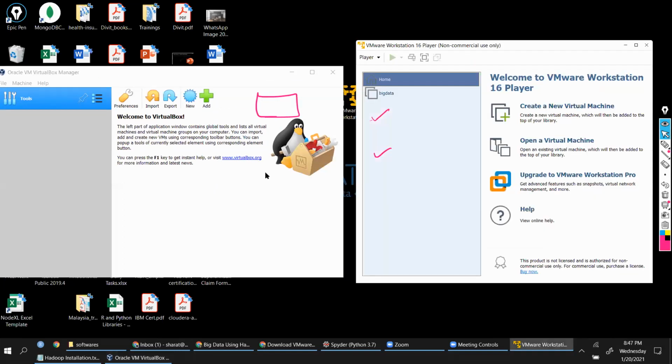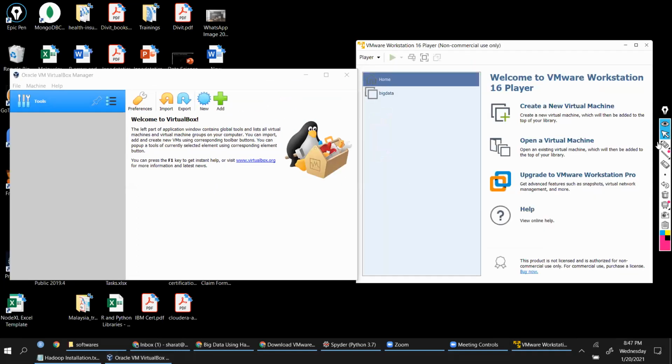Right. So these softwares give us two options. One is to create a fresh instance. The other option is, say, somebody has created a machine and they have templatized it. We save that instance, so this becomes a template. Now, if you have a template, we use this option to open that templatized virtual machine. You don't have to start from scratch. Okay, not required, Santosh.